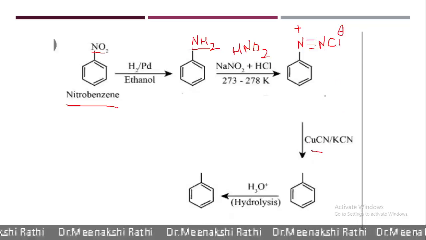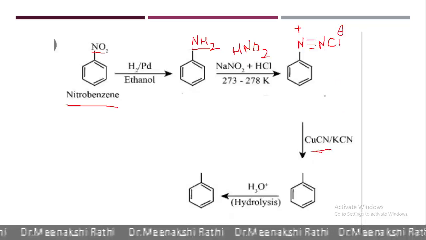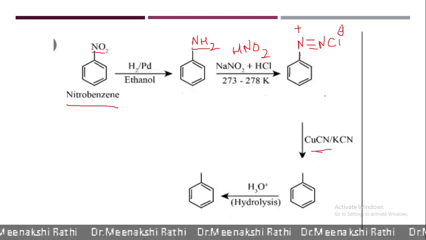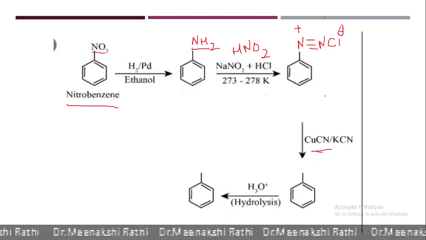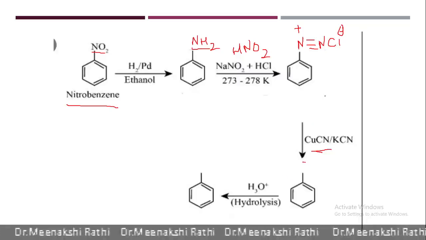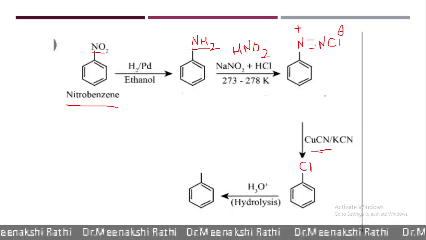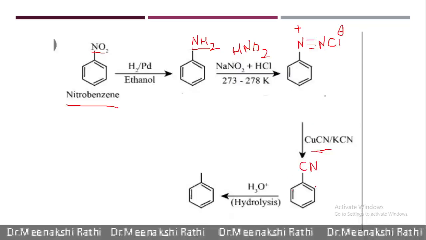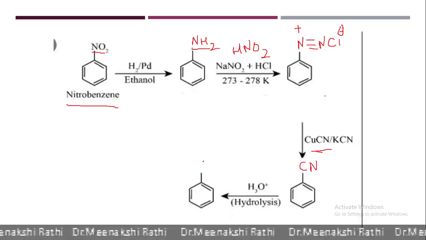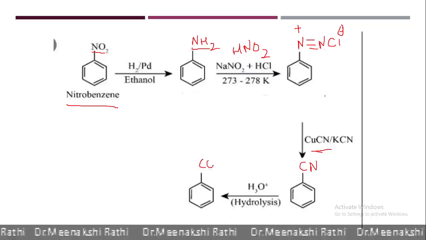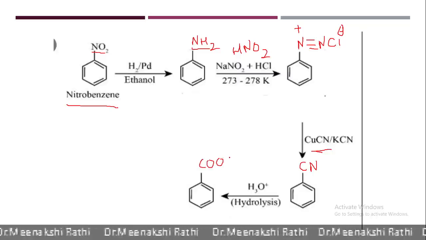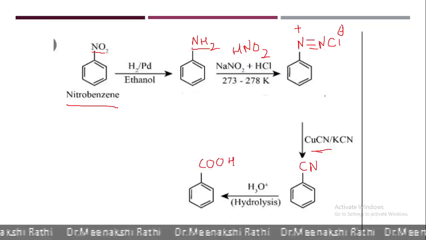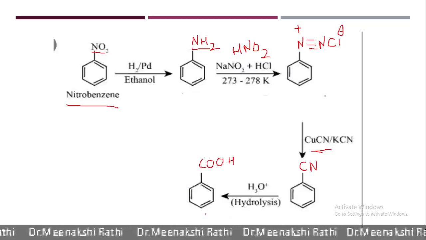This benzene diazonium chloride on reaction with CuCN, the diazonium group gets replaced with CN. So benzene cyanide is formed. Benzene cyanide on hydrolysis gives COOH. So benzoic acid is formed.